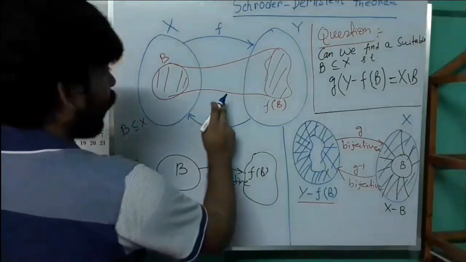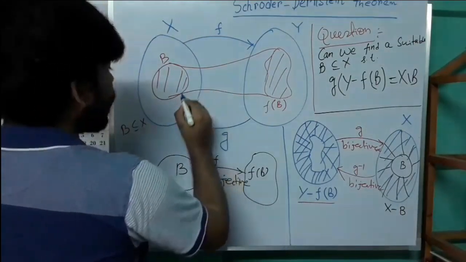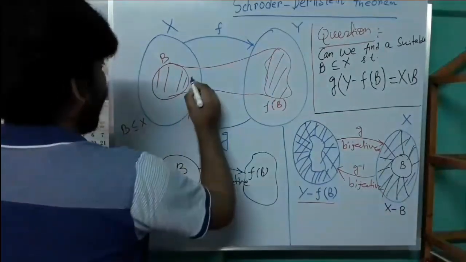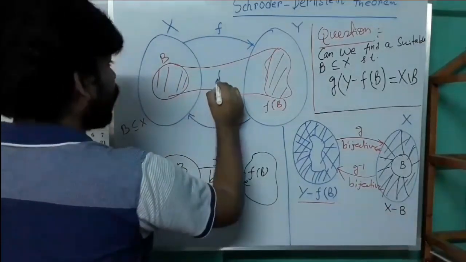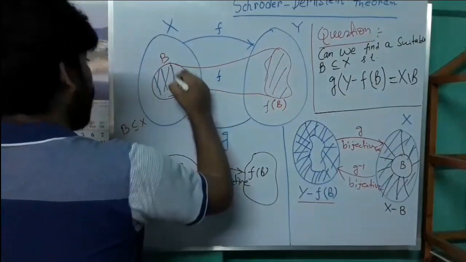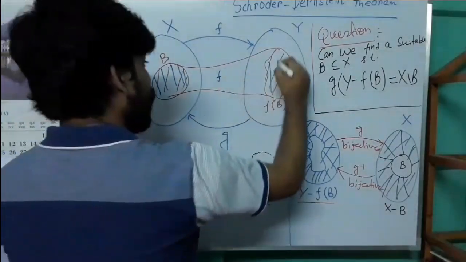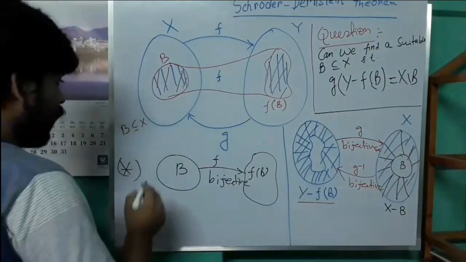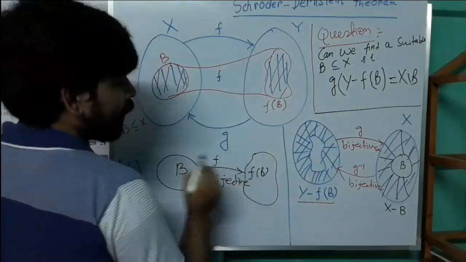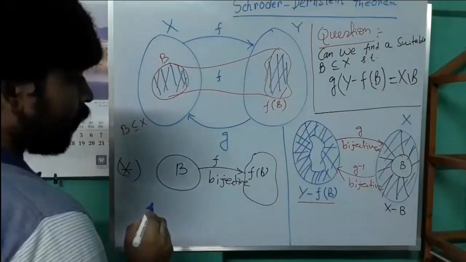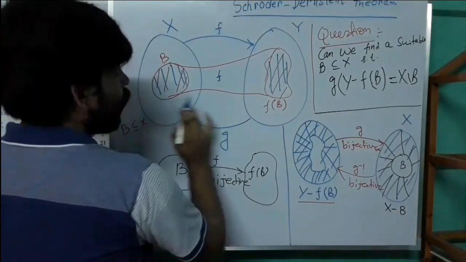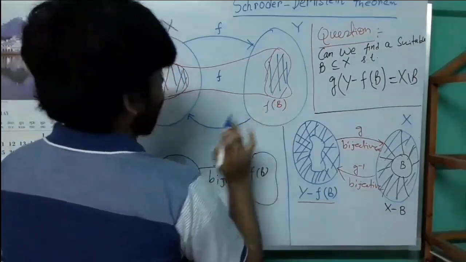Thus, f is bijective from B to f(B), and g inverse is bijective from the rest part of this set to the rest part of this set.